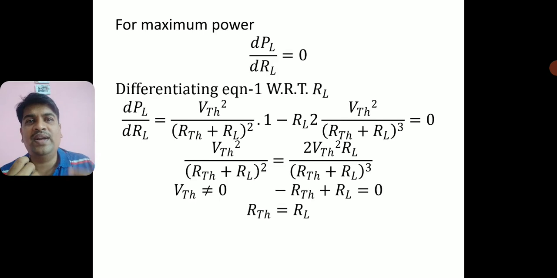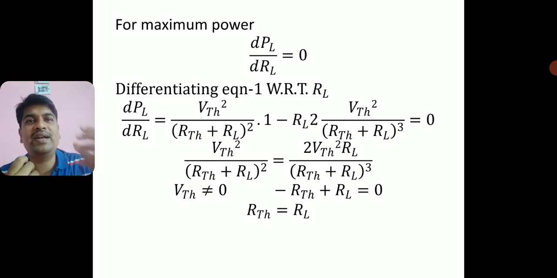So what is the condition for power to be maximum? Power is a function which I am discussing here. The condition is its first order derivative has to be 0. Its first order derivative with respect to load resistance has to be 0. This is from the mathematical identity. It clearly says that if any function has to be maximum, its first order derivative has to be 0.